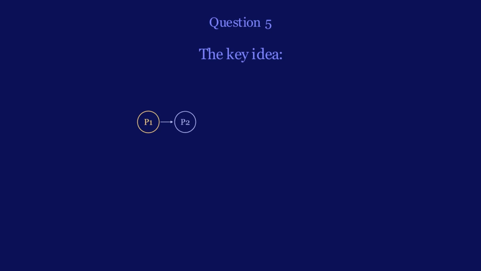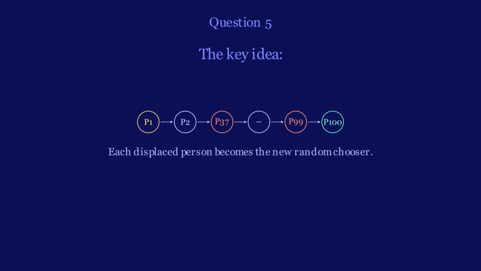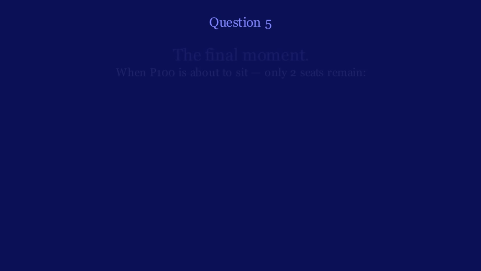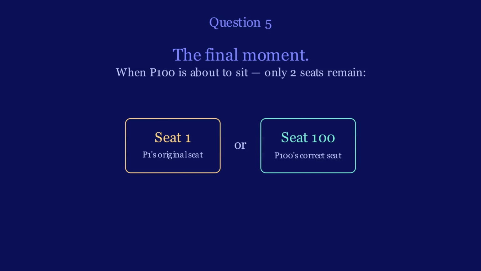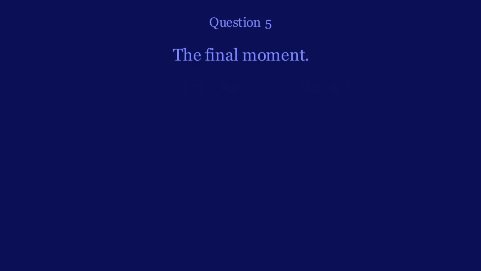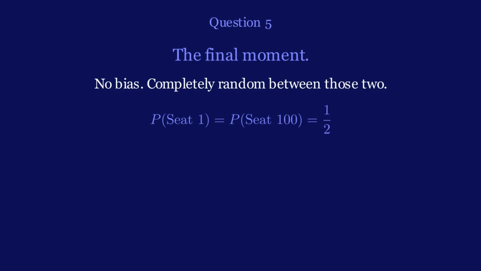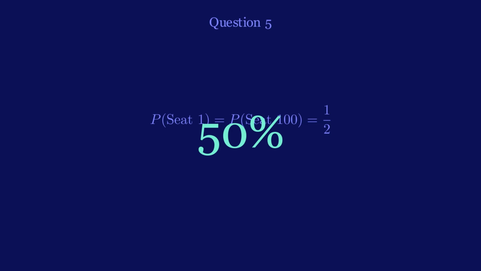Here's the key idea. As people sit down, the situation keeps passing the problem forward. Every time someone finds their seat taken, they basically become the new random chooser. So what actually matters is the final moment. When the last passenger is about to sit, there are only 2 seats left, the first passenger's seat and the last passenger's seat. If the first seat is taken, the last person gets theirs. If the last seat is taken, they don't. There's no bias. It's completely random between those 2. So the probability is 50%.